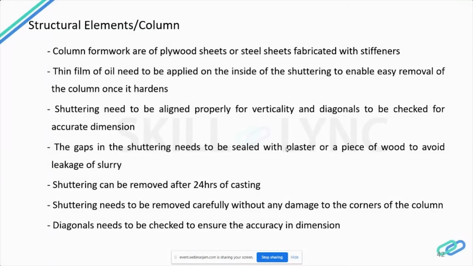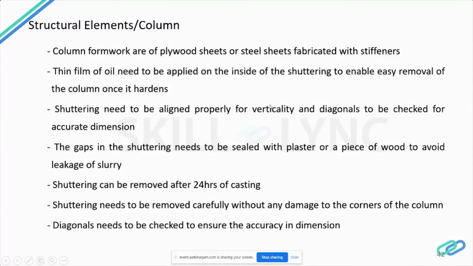So this shuttering needs to be aligned properly for verticality, and special care should be taken about the verticality of the column, and diagonals also need to be checked for accurate dimension. The shuttering for column can be removed after 24 hours of casting, and the gaps in the shuttering need to be sealed with plaster or piece of wood to avoid leakage of slurry when concrete pouring happens.